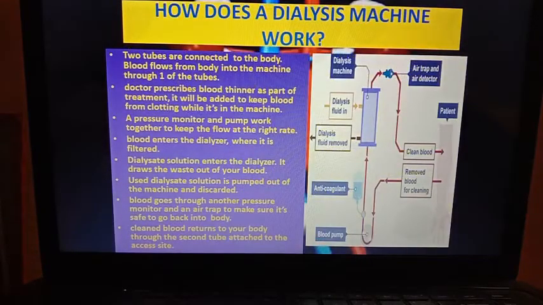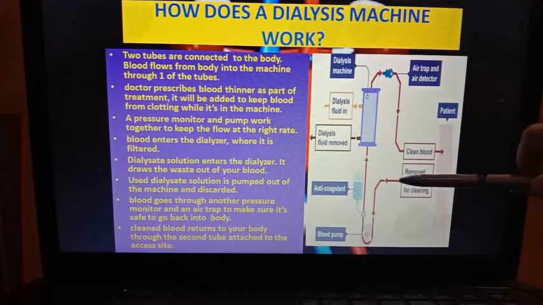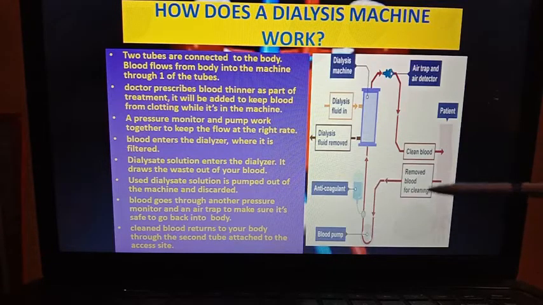Now, how does a dialysis machine actually work? Two tubes are connected to the body. You can see here, that is the hand. Two tubes are connected. One is to remove the blood, that is the blood filled with impurities coming for cleaning, and one tube is there to transfer the clean blood to the body. So first we will discuss from this path, that is the tube connected to the body.